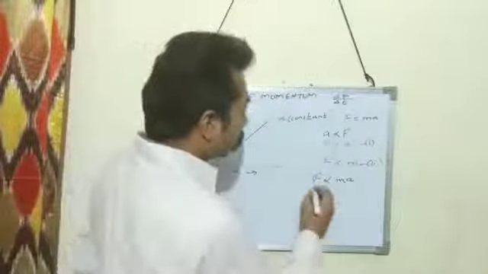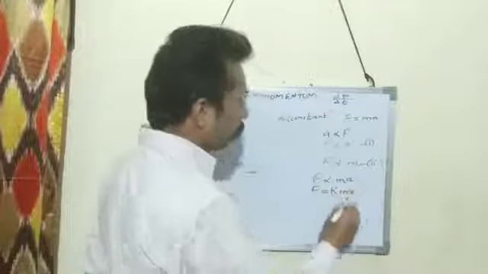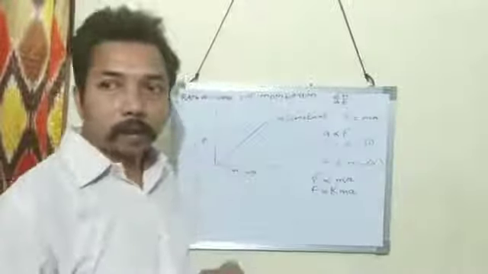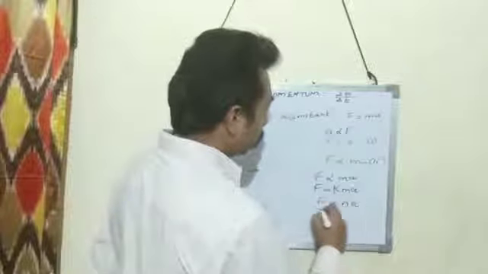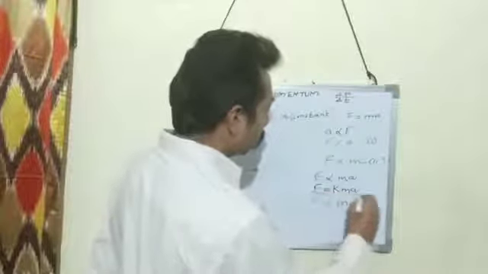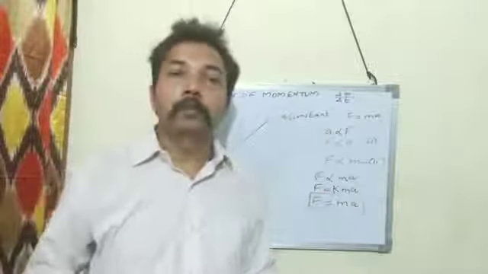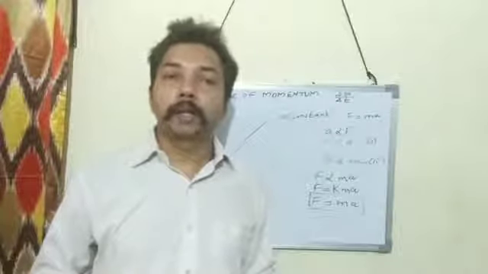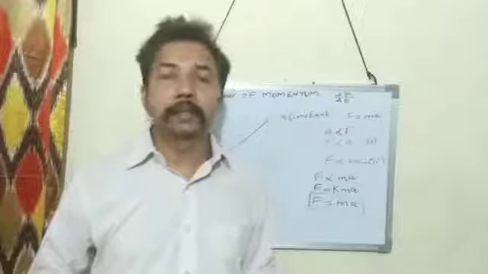To remove this proportionality sign, we multiply with a constant K into mass into acceleration. If we take K as 1, then we get F is equal to M into A. If K is equal to 1, then force is equal to mass into acceleration. So this is the formula: F stands for force, M stands for mass, and A stands for acceleration.